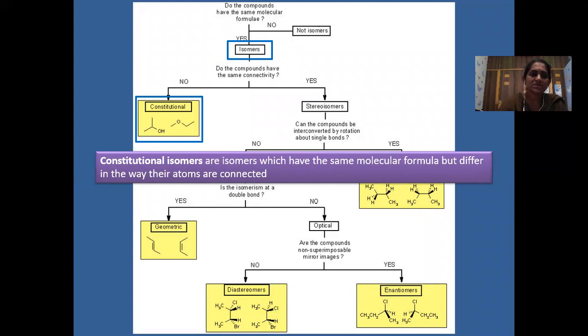This phenomenon is observed in alkanes and is called constitutional isomerism. These structural isomers are further divided into four types: one is chain isomerism, the second is functional isomerism, the third is position isomerism, and the fourth is metamerism.